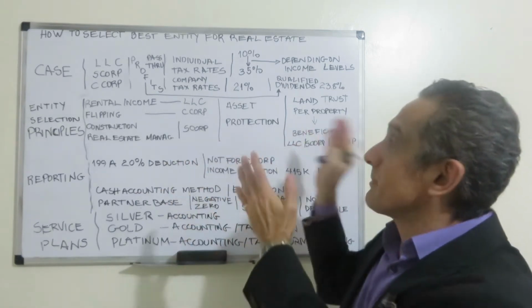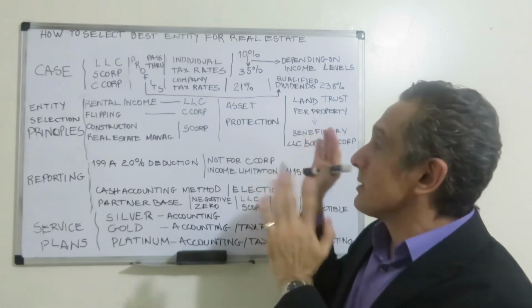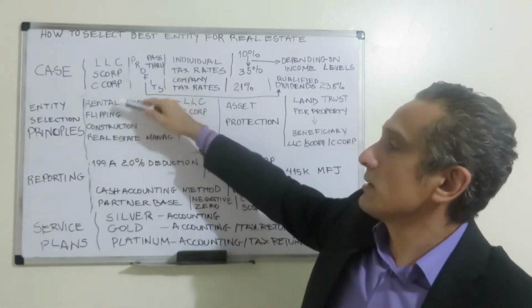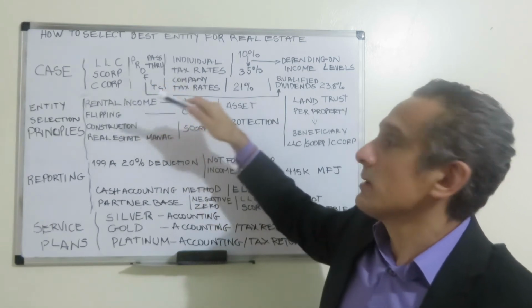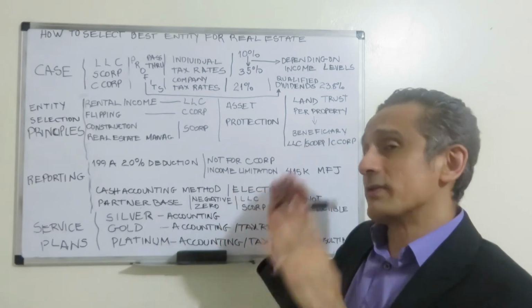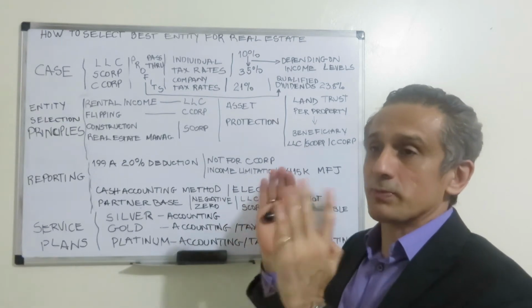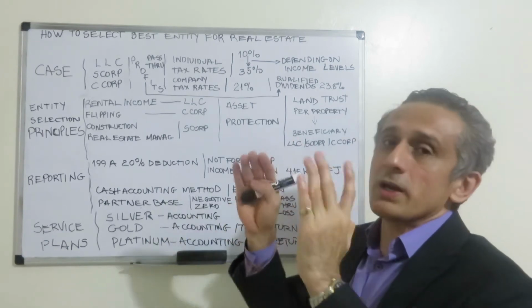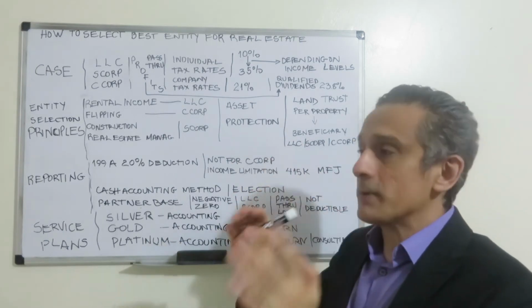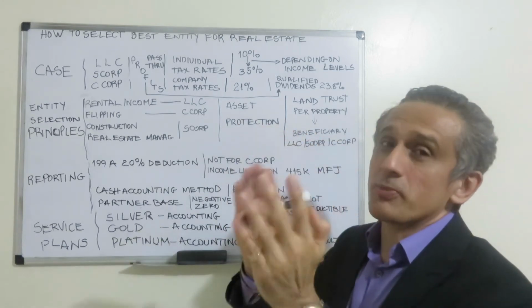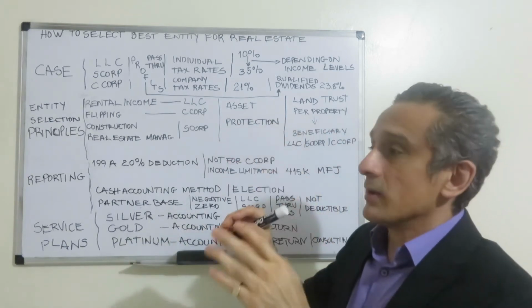Now, in terms of asset protection, whenever there are real estate assets in a different type of entity, the idea is to protect the assets. We have seen some investors prefer to put all the assets in one company, or group many real estate assets in one company, or divide the different properties into separate entities.